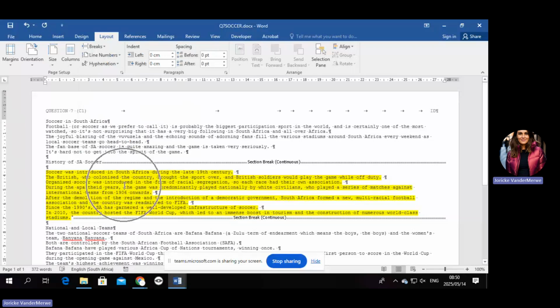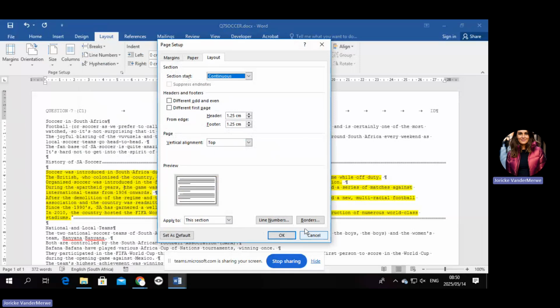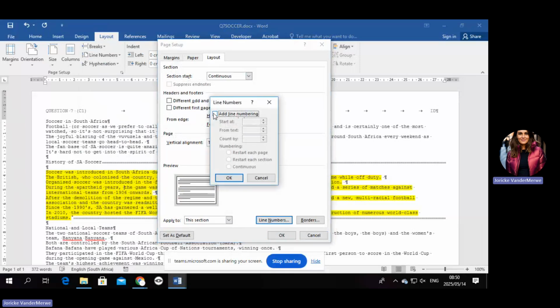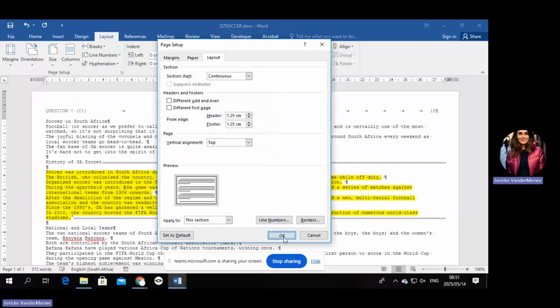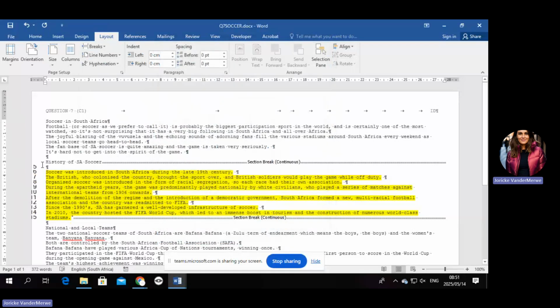So click somewhere in the yellow, go to line numbers, say line number options, say line numbers, say add, say start at 5. I'm just saying this as is. It's not in the question paper. I'm just telling you because you struggled with it. And say okay, and say okay, and Bob's your uncle. Okay, are you with me?